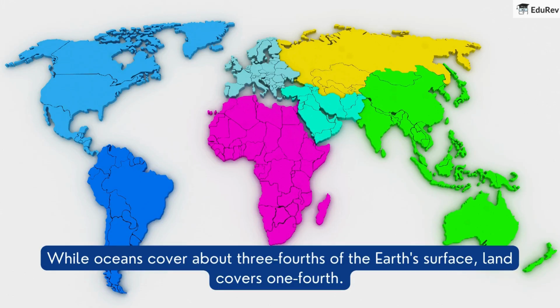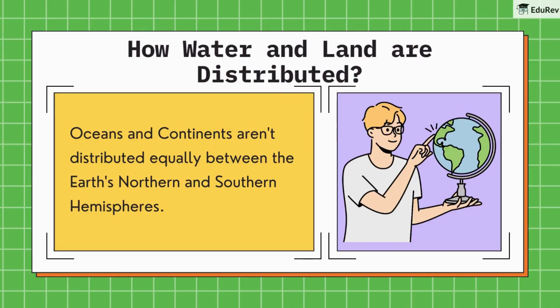Both oceans and continents play crucial roles in shaping our planet's climate and supporting life. Now, let's do a little experiment. Take your globe and gently spin it. What do you notice about how water and land are distributed? Interestingly, oceans and continents aren't distributed equally between the Earth's northern and southern hemispheres.